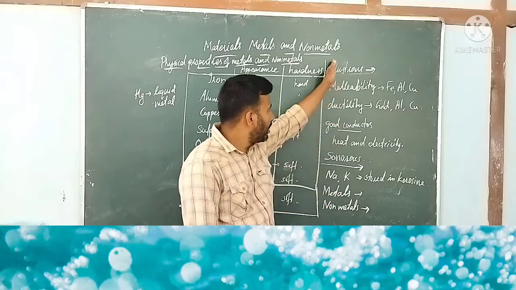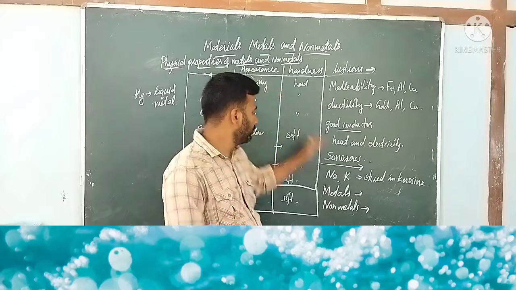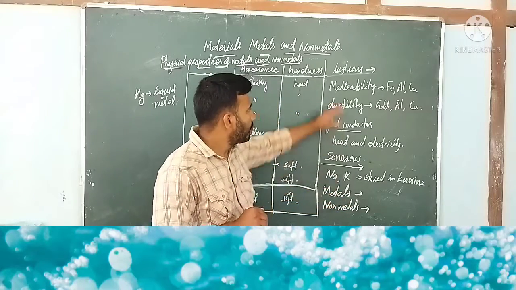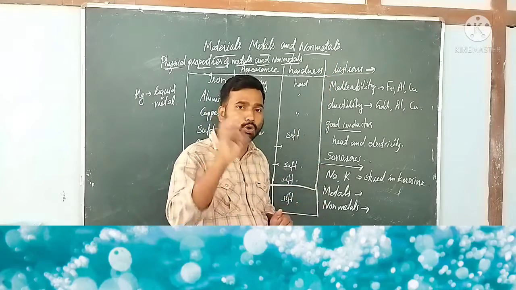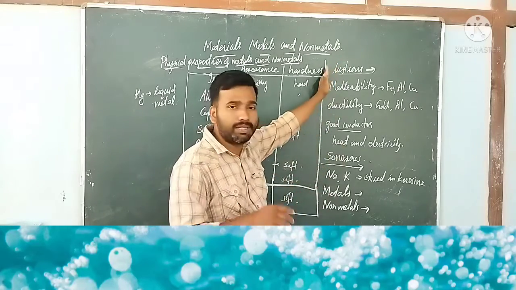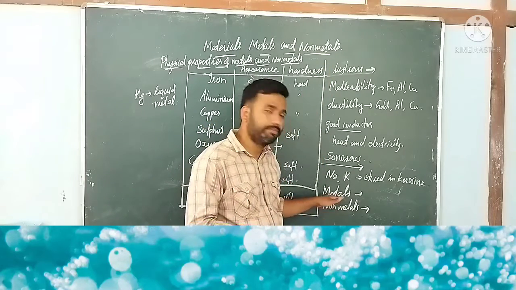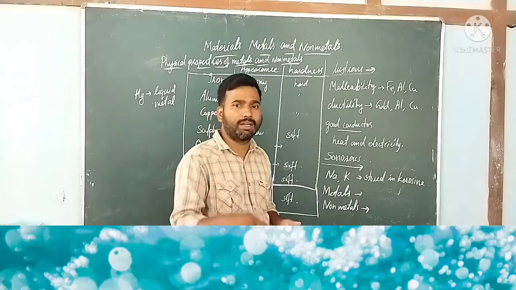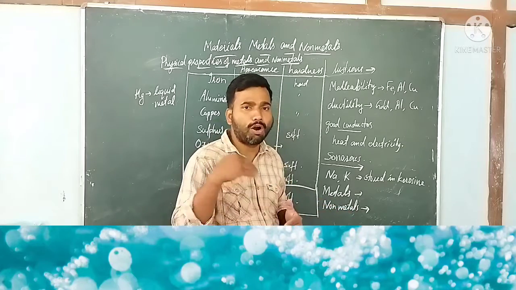According to these properties, we can classify materials into metals and non-metals. The materials that exhibit these properties are generally considered metals, for example iron, aluminium, copper, gold, silver, platinum, etc. What do we mean by non-metals?